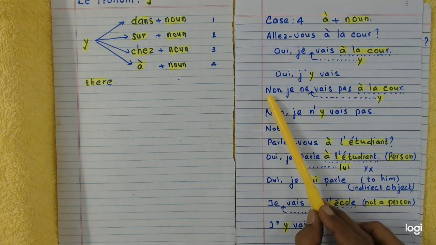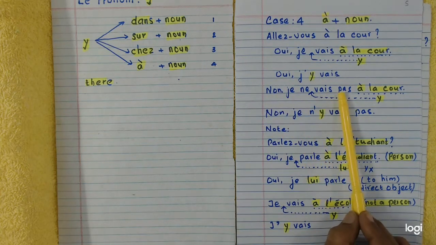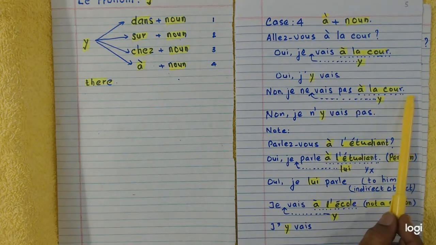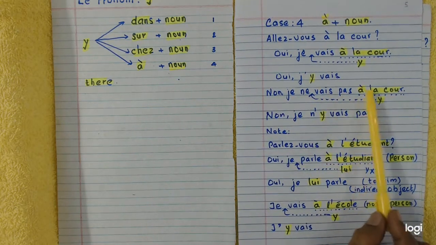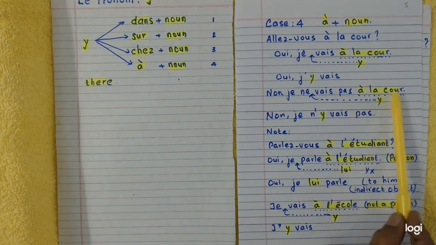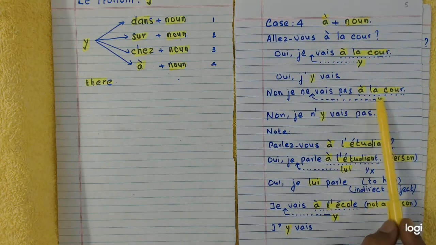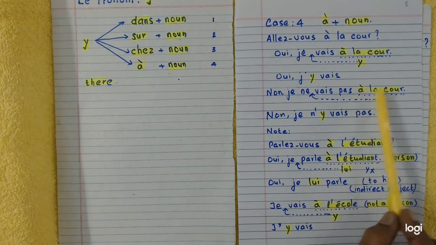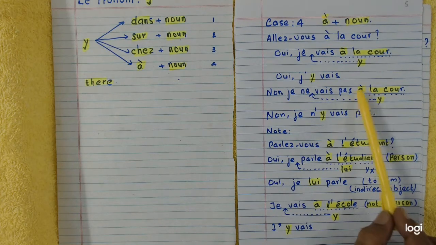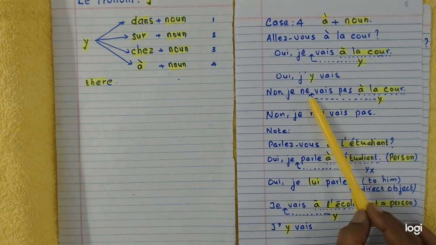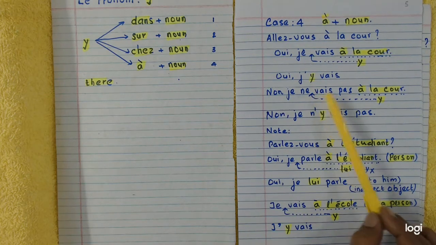Negative. No, je ne vais pas à la cour. À la cour, à plus noun. Y is capable of replacing both. So I replace these two words, this preposition and the noun, by y, and y I write before the verb aller.